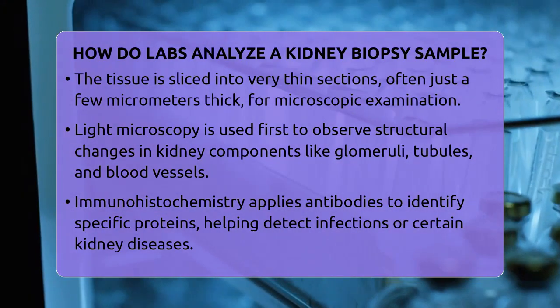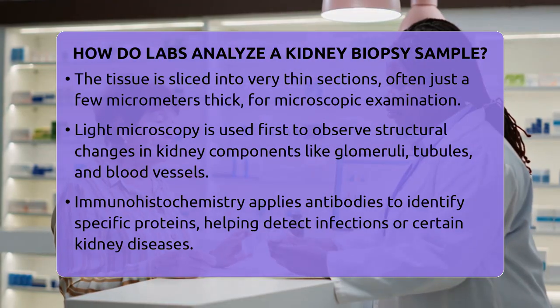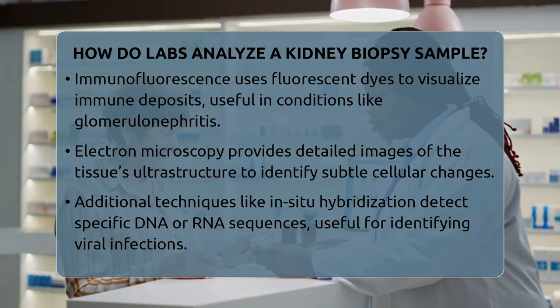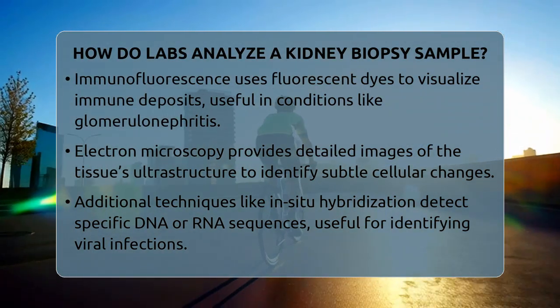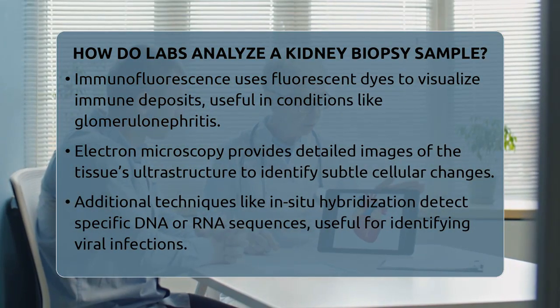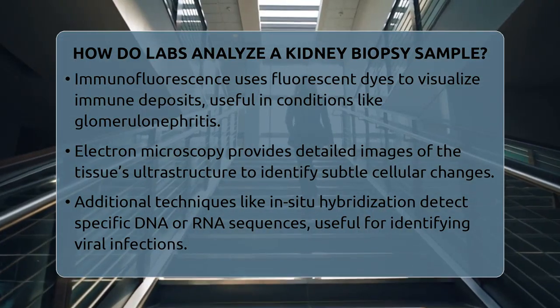For more detailed insights, electron microscopy is employed. It provides high-resolution images of the tissue's ultrastructure, revealing tiny details that light microscopes cannot see. This can help identify very subtle changes in the kidney's cells and structures, which are important for accurate diagnosis.